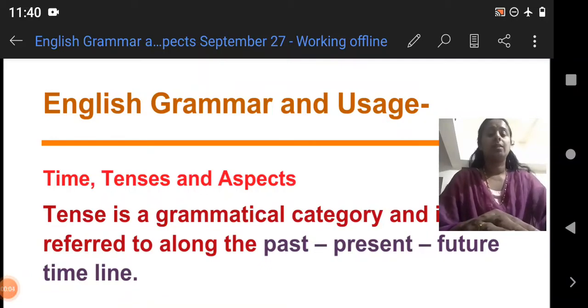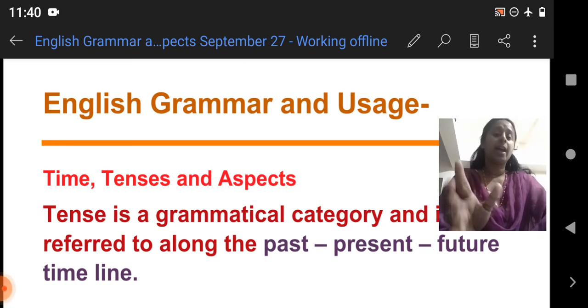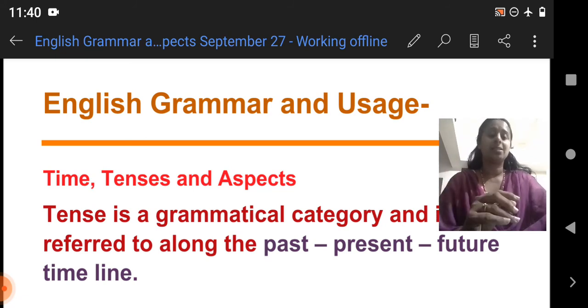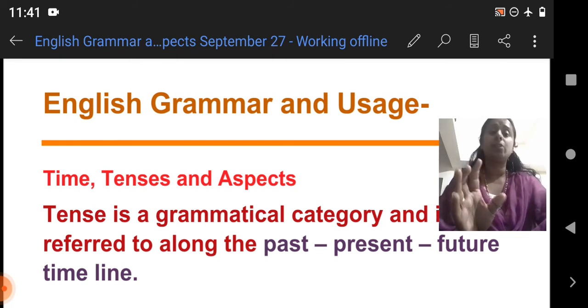So, we are with our time, tenses and aspects, and we have talked about time and aspects in the previous class, and right now we are moving to the tense part. Okay. So, you must have learned in the earlier classes, in your school days, about tenses. So, you must be having a basic knowledge of tenses in English, right?